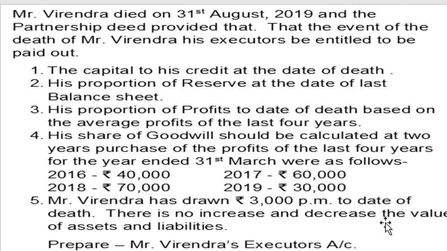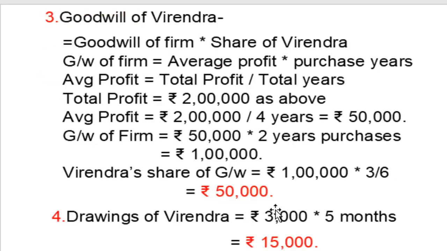Next, adjustment number 5. Mr. Virendra has drawn rupees 3,000 per month to the date of death, meaning from the balance sheet date to the date of death, 3,000 per month. So next, calculation of drawings. Drawings of Virendra are 3,000 per month into 5 months, so 15,000 drawings from the balance sheet date to the date of death. The drawing amount is receivable from the person or owner, so that amount is receivable from Virendra, meaning the executor.